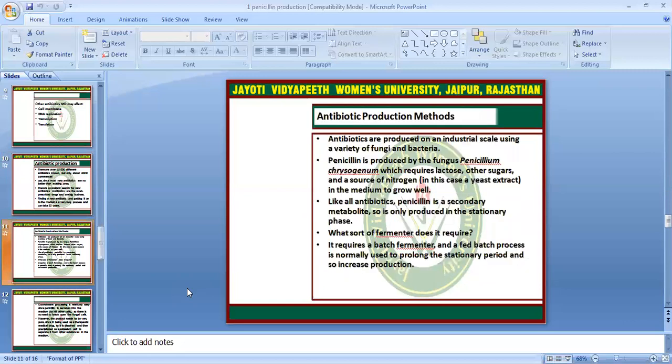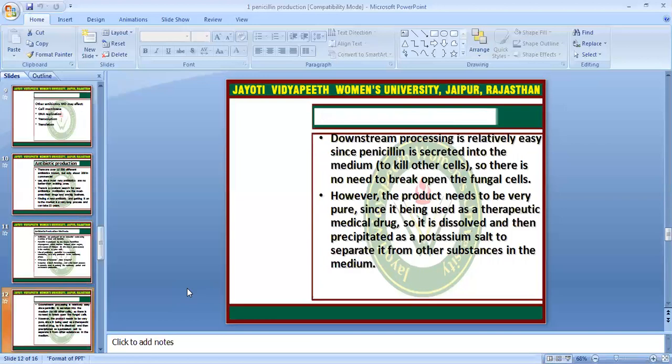Generally, we use Penicillium chrysogenum as the microorganism for penicillin production, and there are lactose, sugar, and nitrogen sources in the growth medium. We use cultures and yeast extract, and further they are added in a fermenter. Then we process in a stationary period. Downstream processing is relatively easy, since penicillin is secreted into the medium and there is no need to break open the fungal cells.